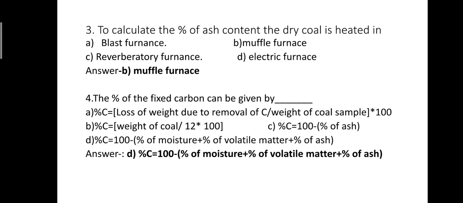Question number 3. To calculate the percentage of ash content, the dry coal is heated in option A, blast furnace. Option B, muffle furnace. Option C, reverberatory furnace. Option D, electric furnace. The correct answer is option B, muffle furnace.